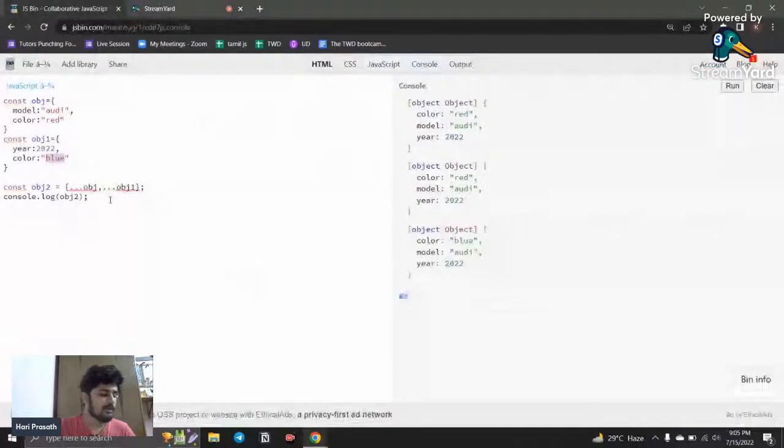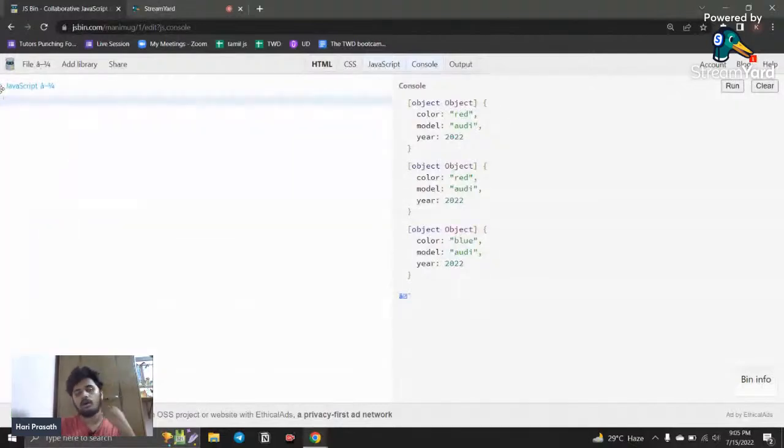So this is how the spread operator works. Next is modules. What is meant by modules? It is very simple. You need to use the type module method.